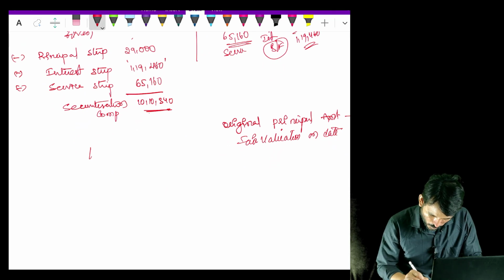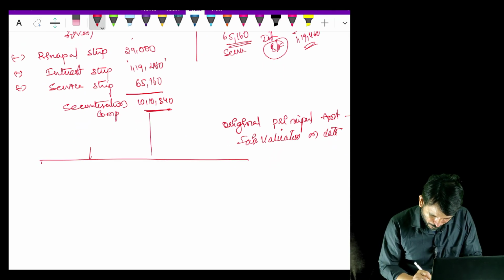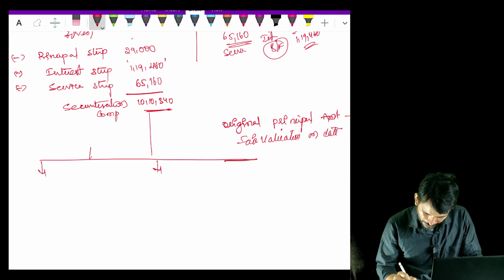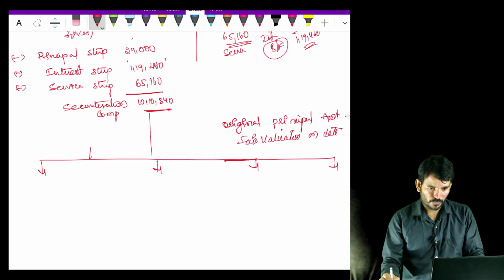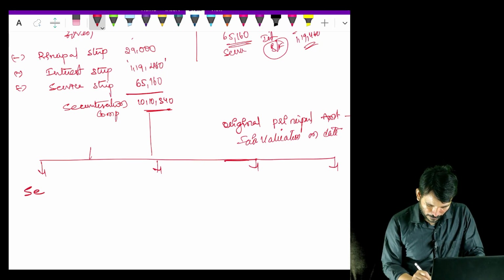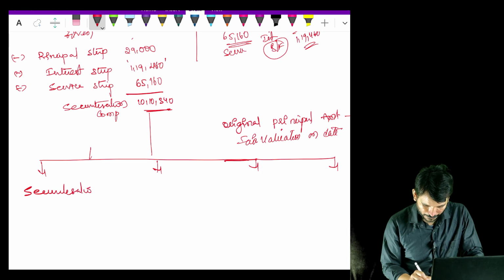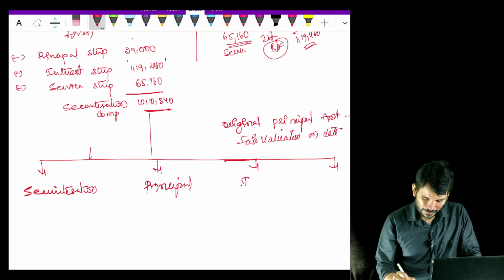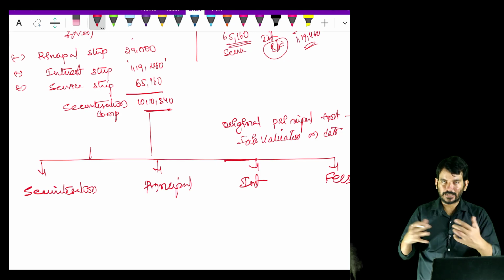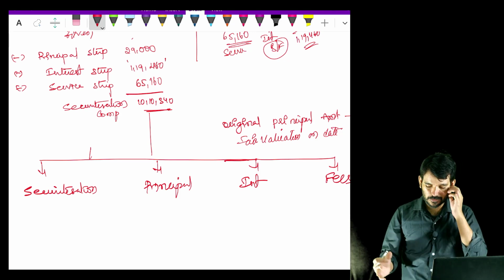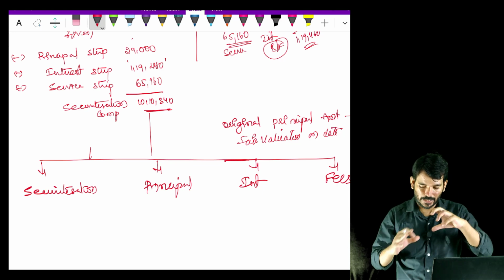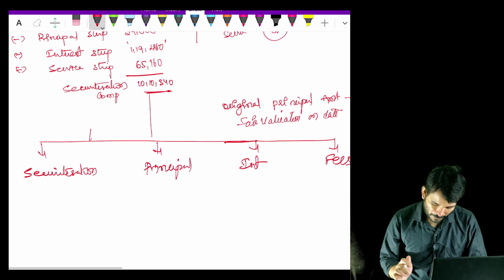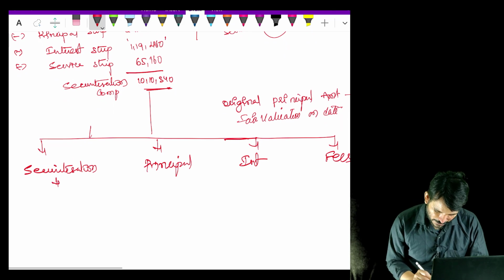What I mean by this is, this 10 lakh portion I will bifurcate into 4 parts. One is the one I am giving to the third party, securitization component. One is the principal which I am retaining with myself, principal strip, and one the interest strip I am retaining with myself, and the processing fees strip that I am charging for the securitization. Okay, so there are 4 elements. So I need to segregate the entire amount to my principal amount. Okay, what I mean by that is, how much I am giving to securitization?